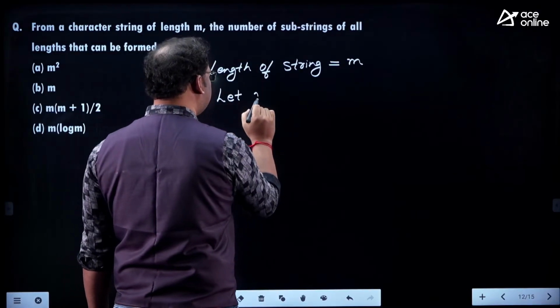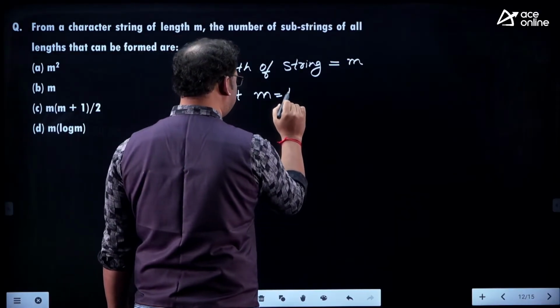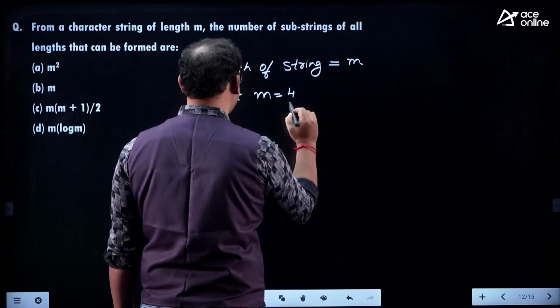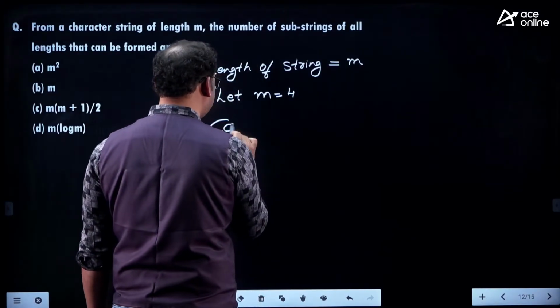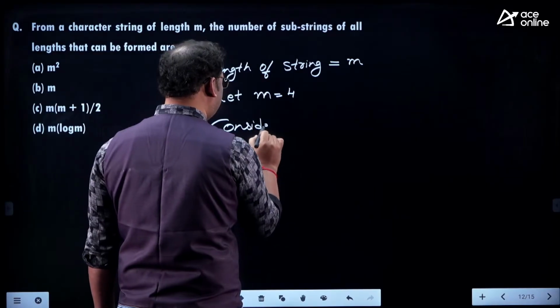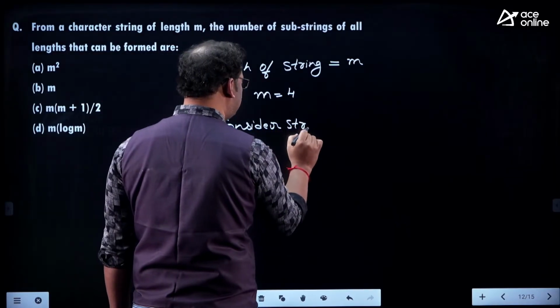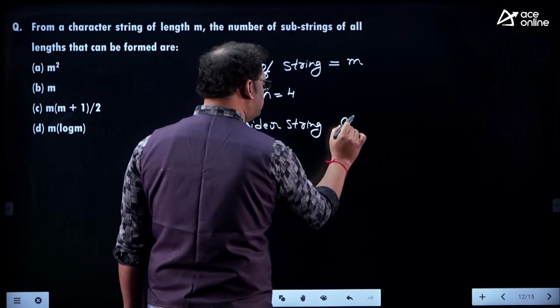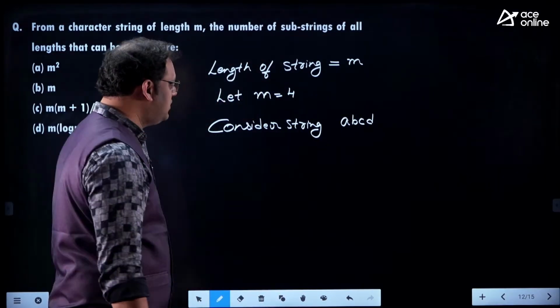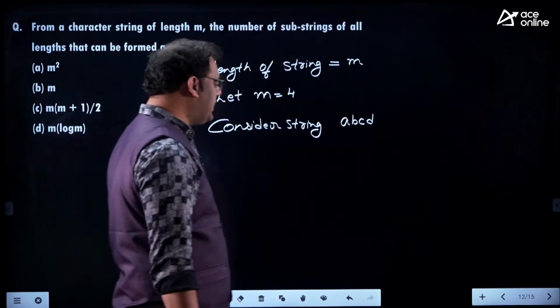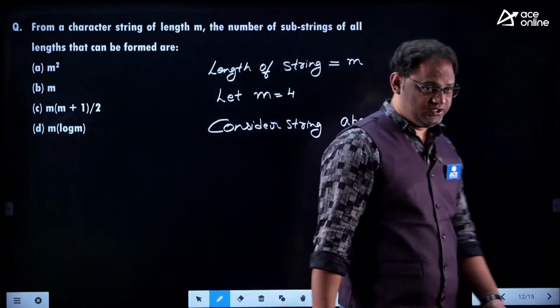Let us suppose m is equal to 4, which means that I am considering a string, just like ABCD. For this ABCD string, I want to construct the number of substrings.